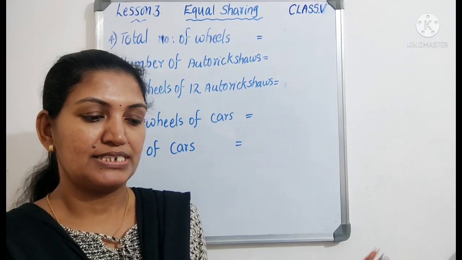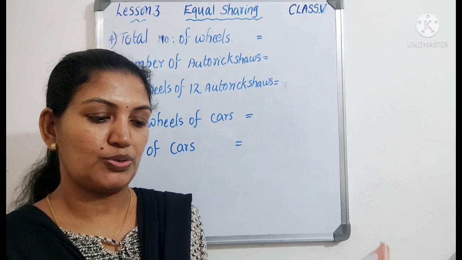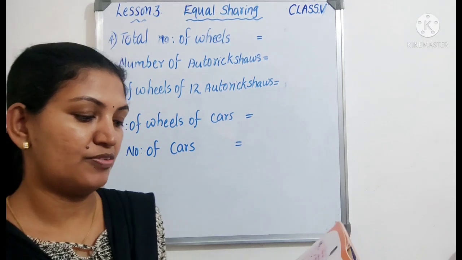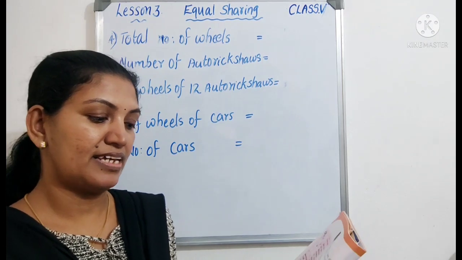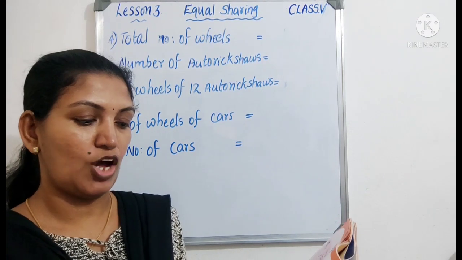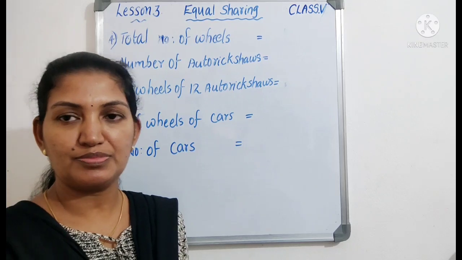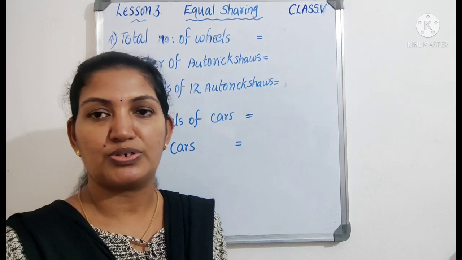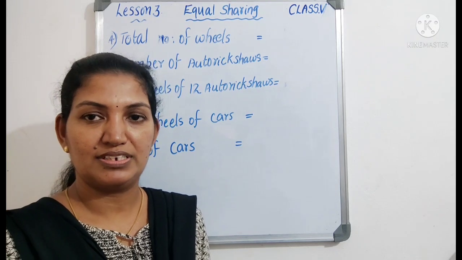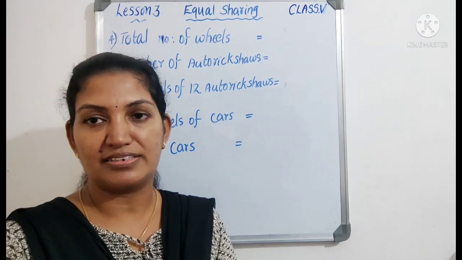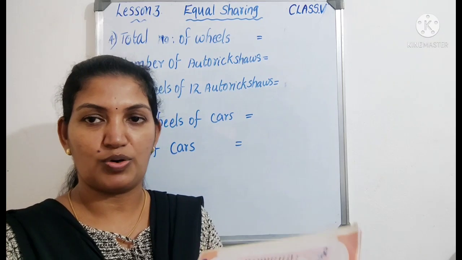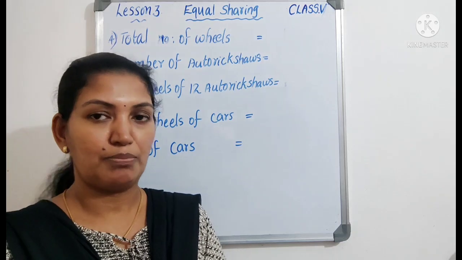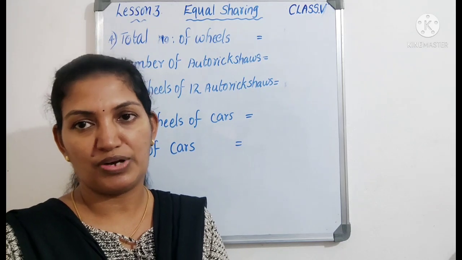Fourth question: some cars and auto rickshaws are parked in a ground. Nandu says there are 100 wheels in all. Priya says there are 12 auto rickshaws. How many cars are there? It is given that the total wheels of auto rickshaws and cars is 100, and 12 auto rickshaws are there. The number of cars is not given, that we have to find.